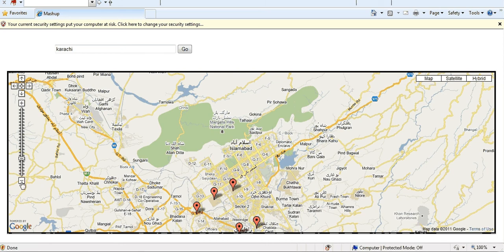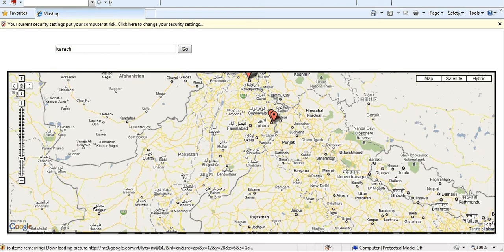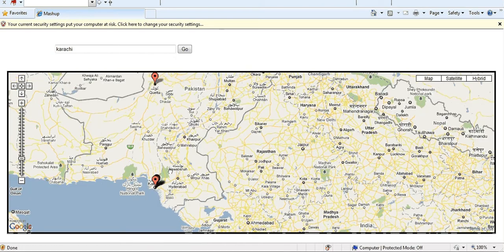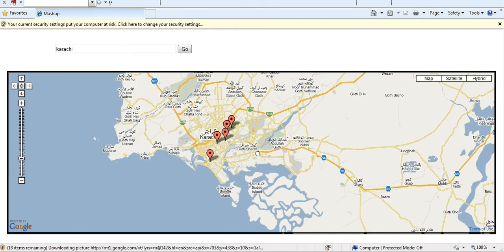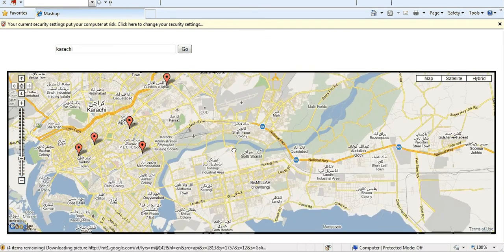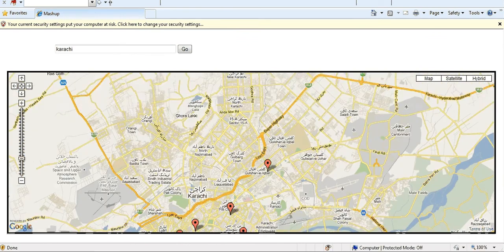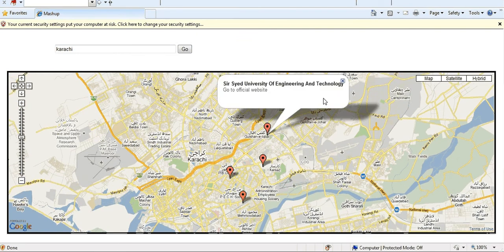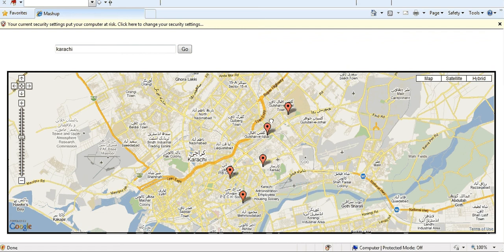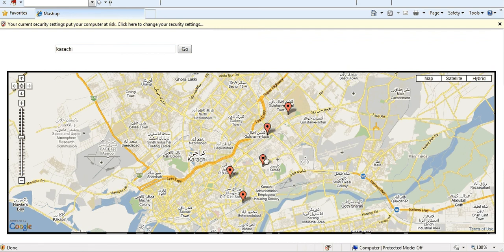Now let's zoom out and go towards any other city. Let's go to Karachi. Zoom in Karachi, zooming more. Now these are the 5 major universities of this area. Let's click over here. This is the Sir Syed University of Engineering and Technology, and this is the FAST National University. This is the Pakistan Navy Engineering College.